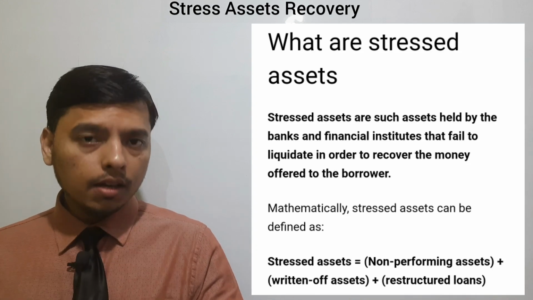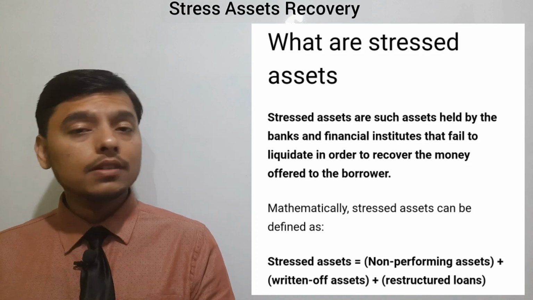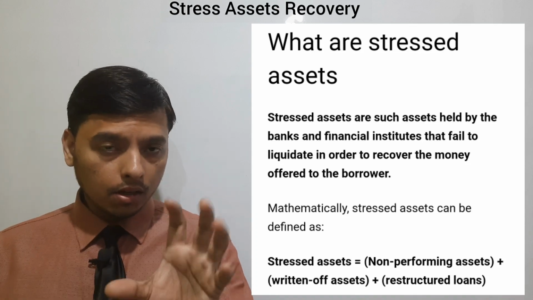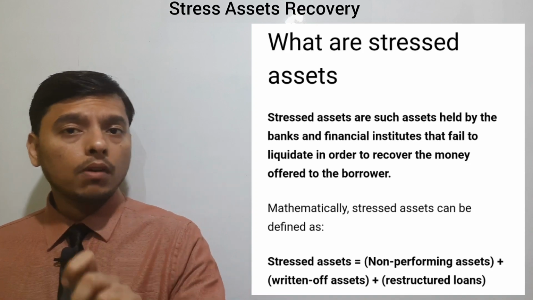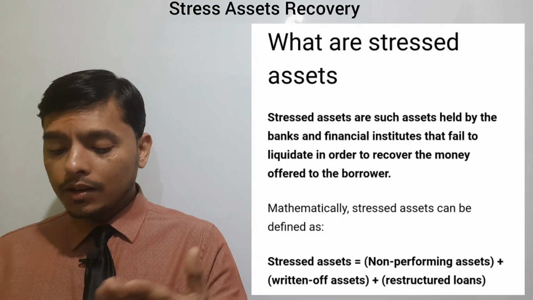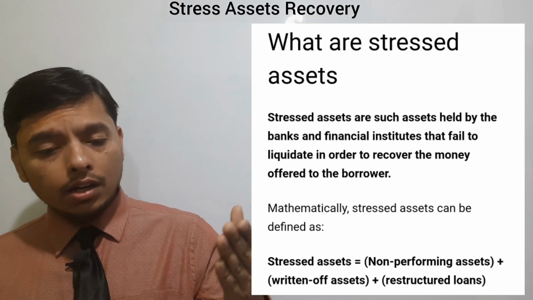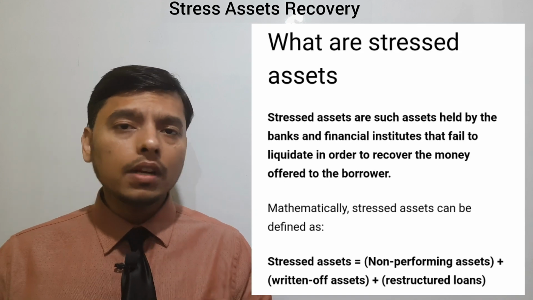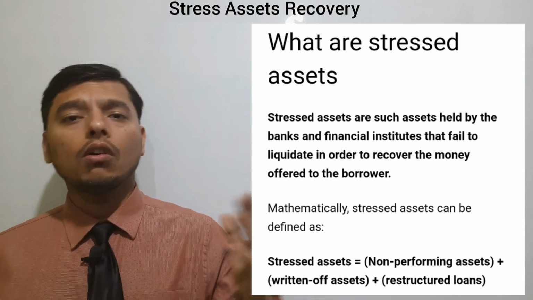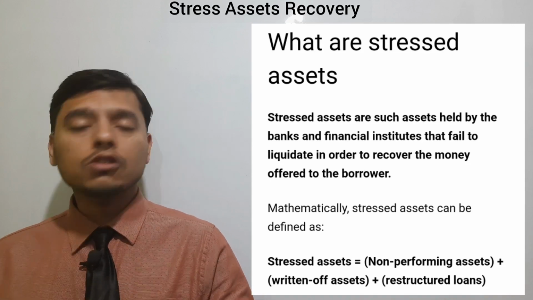Here, mathematically, we will get to know what stressed assets are. Here it is written that stressed asset is equal to non-performing asset. Now a new term came here, non-performing asset. What is this non-performing asset? We will look at it later. Plus written off asset. Written off assets are those assets which cannot be recovered now. They are written off. They are being removed from the balance sheet. Plus restructured loan.